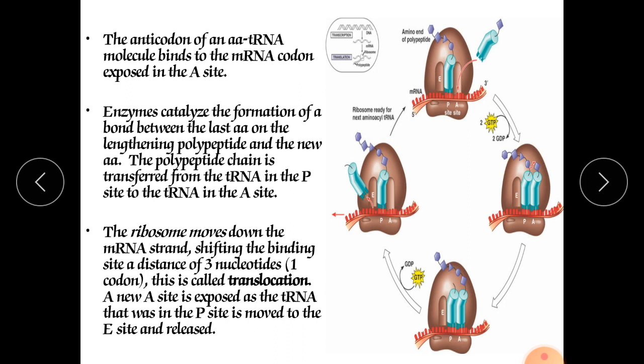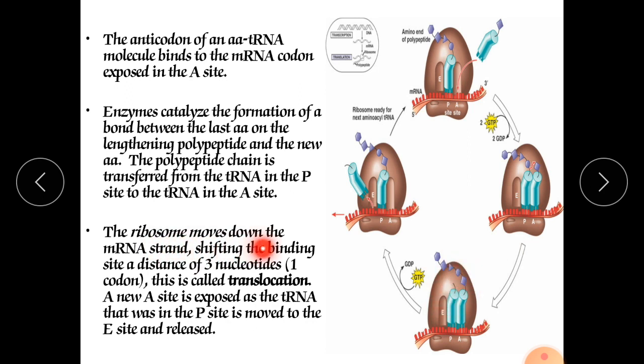The enzyme catalyzes the formation of a bond between the last amino acid on the lengthening peptide and the new amino acid. So the peptide bond between the old amino acid and the new amino acid will form. The polypeptide chain is transferred from the tRNA in the P site to the tRNA at the A site, and this chain will shift from the P site transfer RNA to the A site transfer RNA.